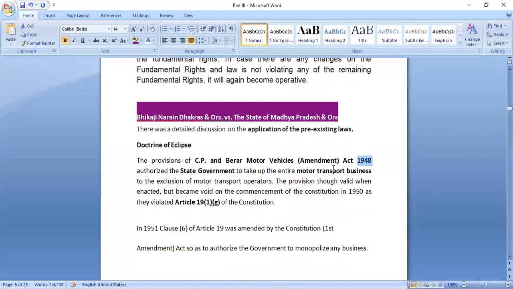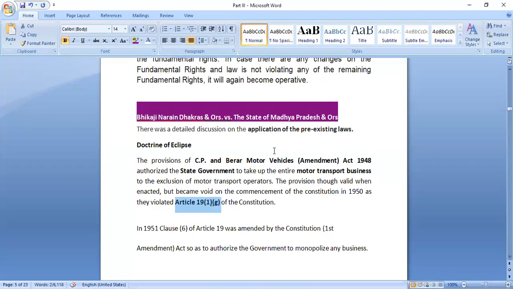Now this particular act was applicable from 1948 to 1950. But the provisions were considered invalid when the Constitution of India came in 1950. Why? Because it was violating Article 19(1)(g) of the Constitution. Article 19(1)(g) provides us the fundamental right to practice any profession or carry on any business which is legal in India.